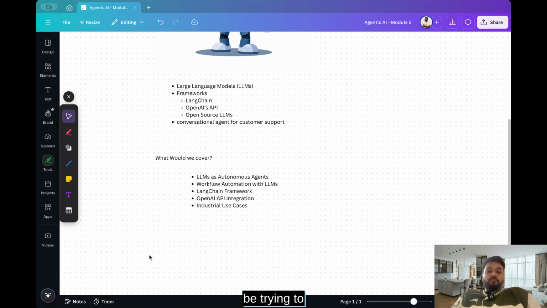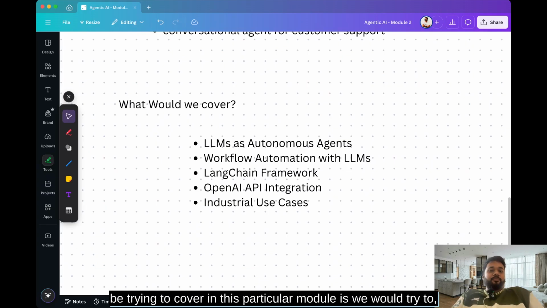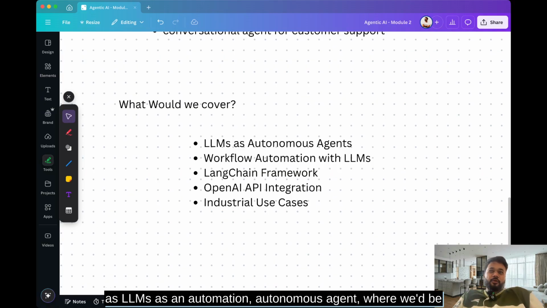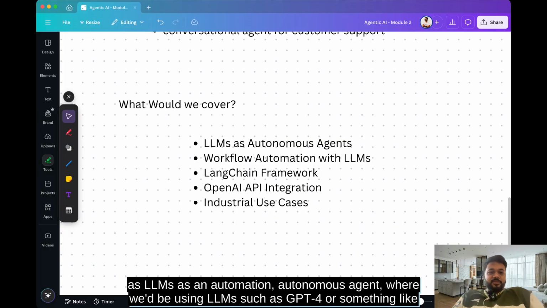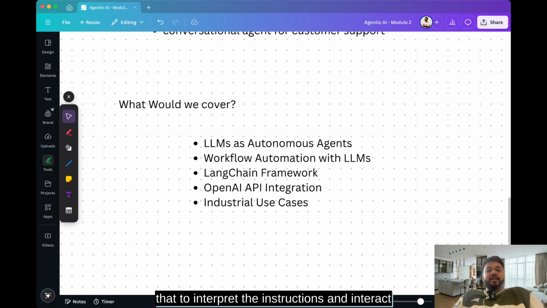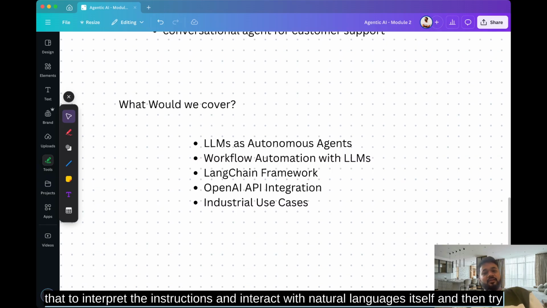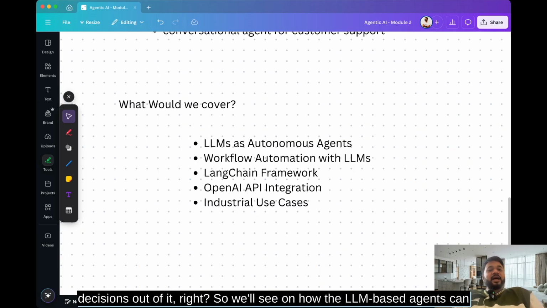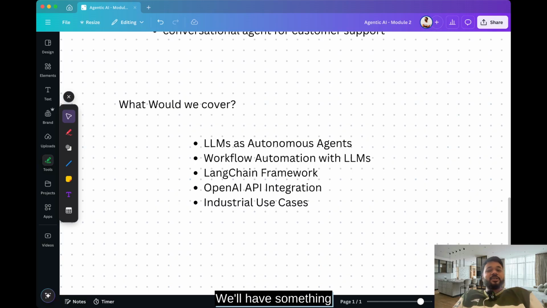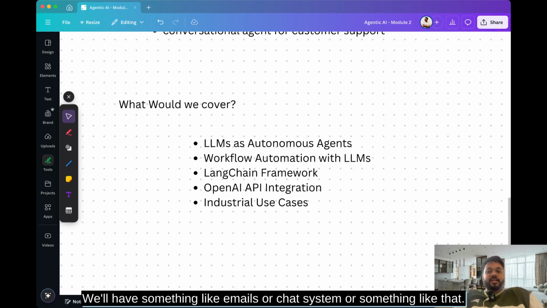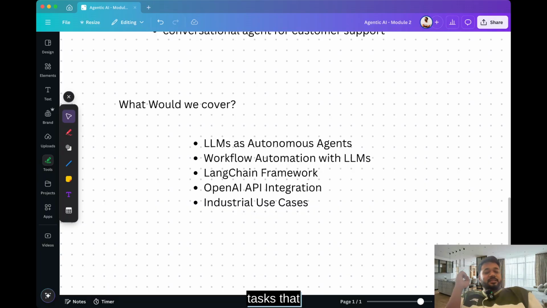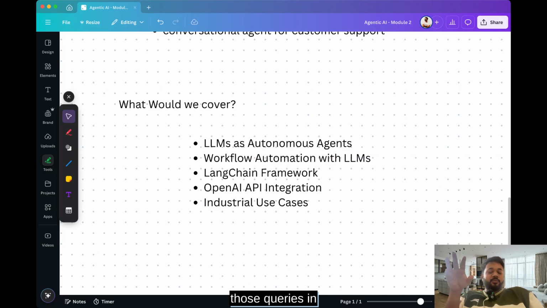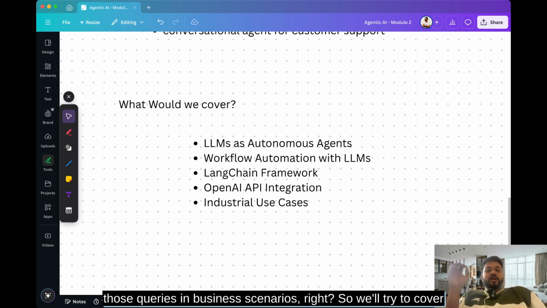And what we would try to cover in this module is topics such as LLMs as an autonomous agent, where we'll be using LLMs such as GPT-4 to interpret instructions and interact with natural language itself, and then try to make decisions out of it, right? So we'll see how LLM based agents can handle unstructured inputs, like emails or a chat system, and we'll try to grasp the tasks that the user is trying to query for, and then execute those tasks or queries in business scenarios, right?